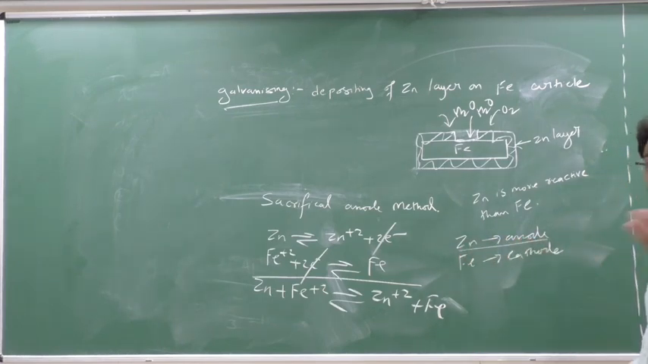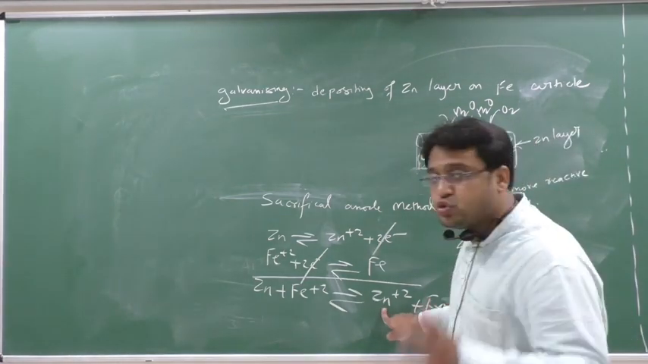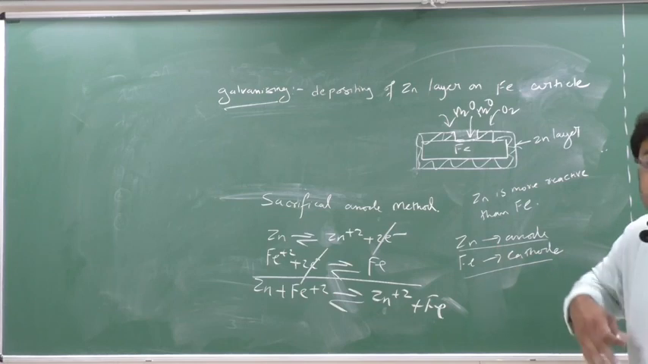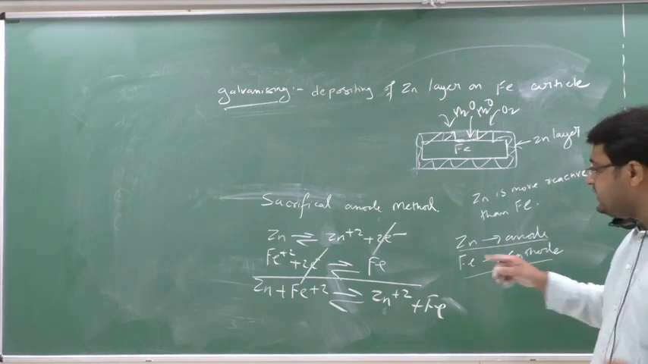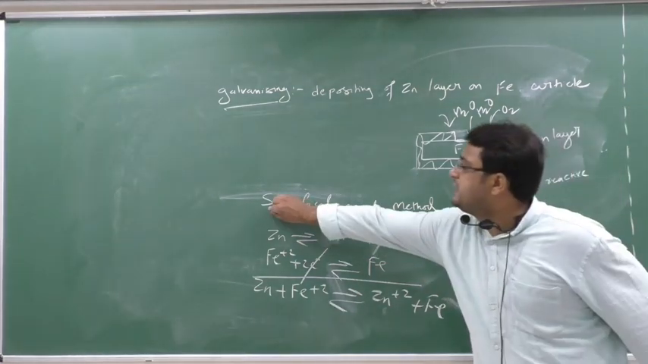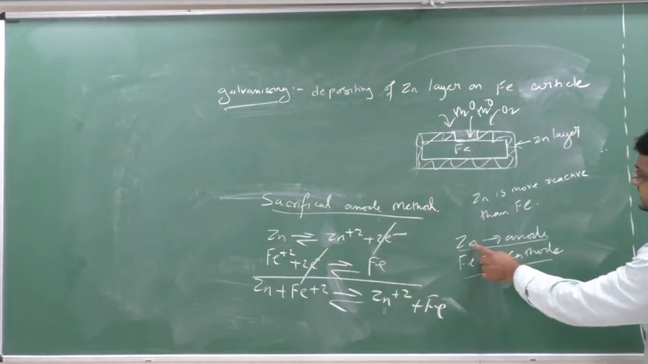So who is rusting? Zinc. For whom is it rusting? Iron. Yes or no? Zinc is rusting to save whom? Iron. Means zinc is giving its sacrifice for saving iron. That's why we call it a sacrificial anode method, because zinc is at the anode.